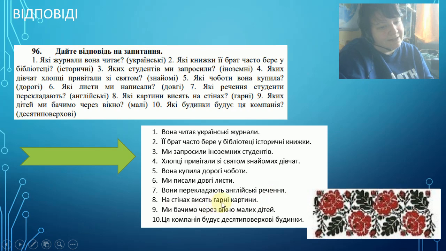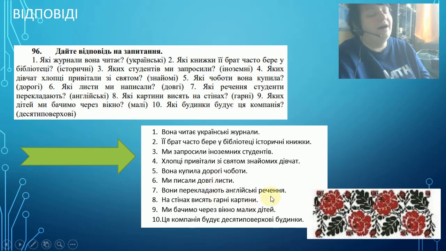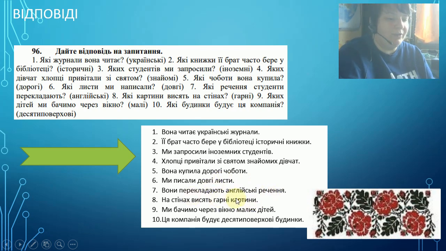На стінах висять гарні картини. On the walls there are hanging beautiful pictures. So you see that we change nothing here because, yes, they are in plural, and sentences and pictures are inanimate objects. But here: ми бачимо через вікно малих дітей. We see through the window small children. Children, they are animated, so we change the ending in plural: ich, a.